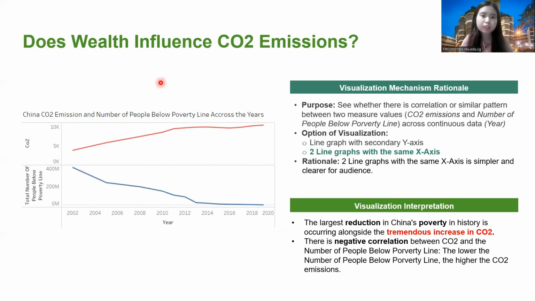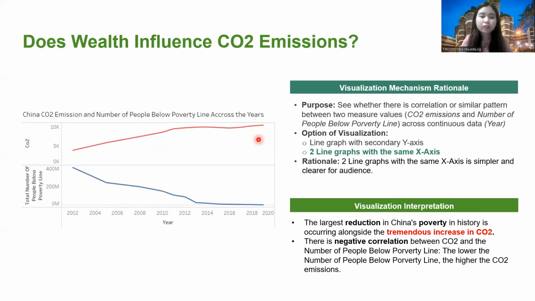The next visualization will answer the question, does wealth influence carbon dioxide emissions? So the purpose here is we want to see whether there is a correlation between carbon dioxide emissions and poverty. So we use two line graphs with the same x-axis because it is simpler and clearer for the audience. The interpretation here is we can see in the graph that the largest reduction in China's poverty is occurring alongside the tremendous increase in carbon dioxide emission.